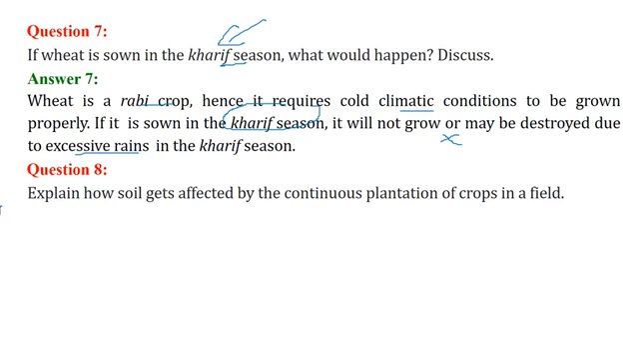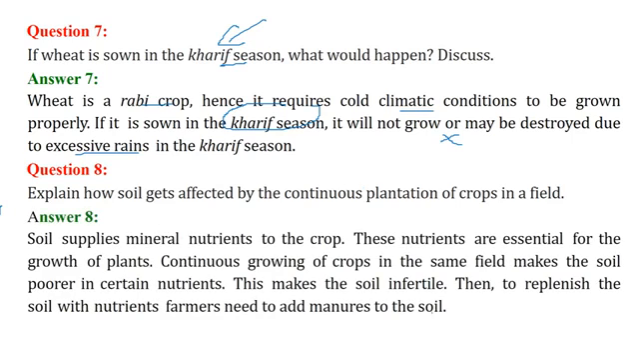Explain how soil gets affected by the continuous plantation of crops in a field. Soil gives us the nutrients, it gives us everything. But how is this soil going to produce once it is depleted? Because we grow plants and the plants take all the nutrients. These nutrients are essential for the growth of plants.